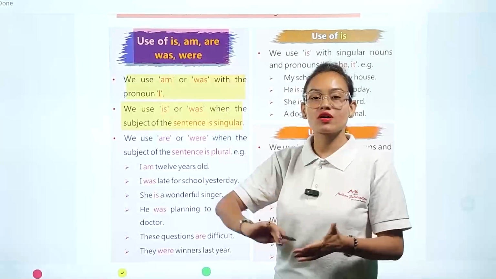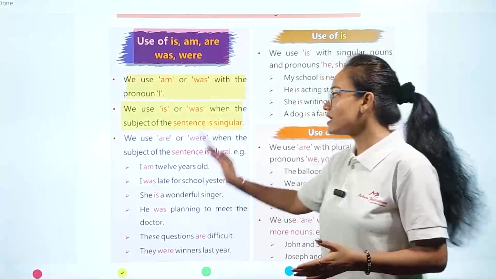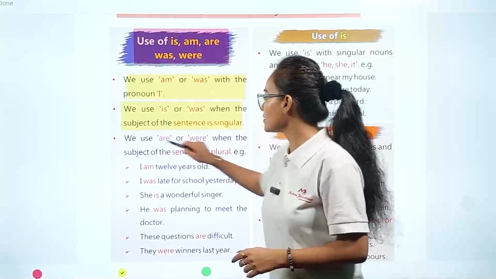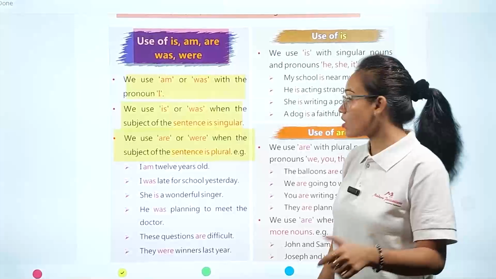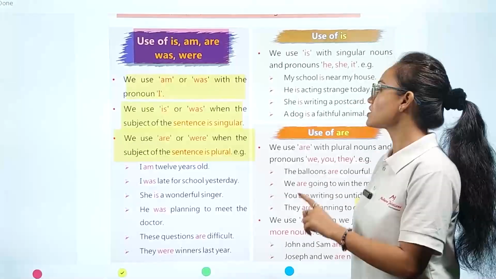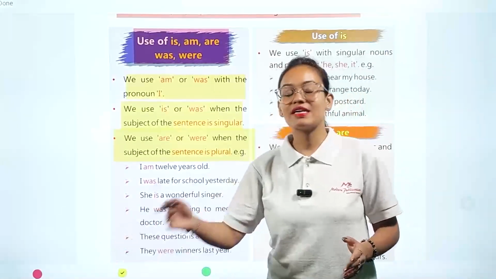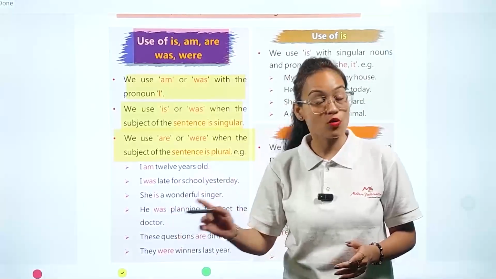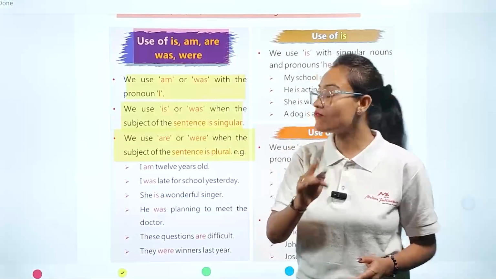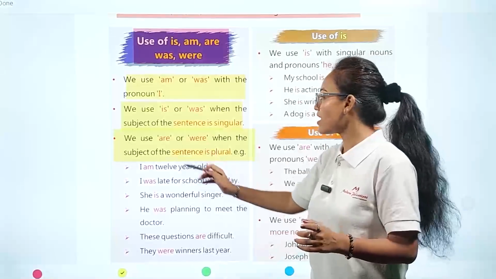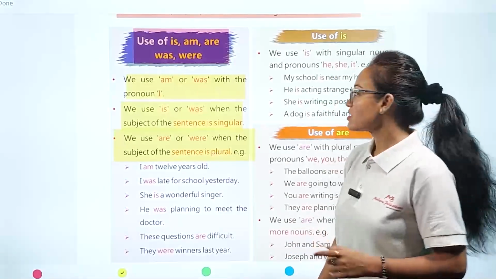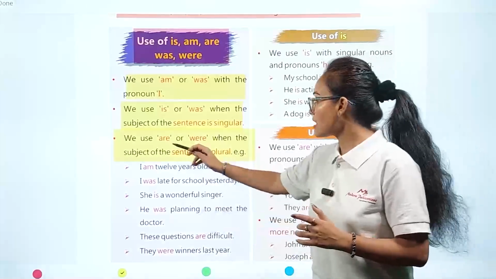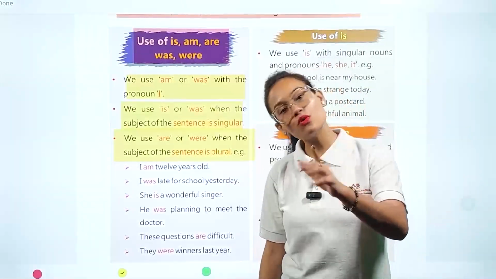Whenever the sentence is talking about any singular thing, then we are going to use is or was. The third: we use are or were when the subject of the sentence is plural. On the other hand, if the subject present in our sentence is in its plural form, then we are going to use are, were. So is and was are used with a singular subject, and are and were are used with a plural subject.